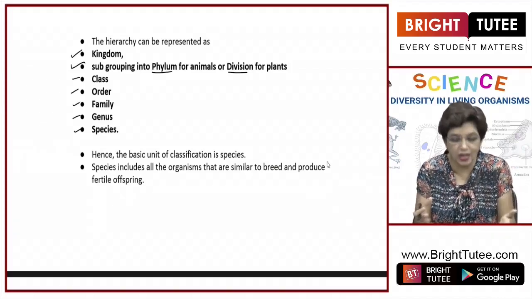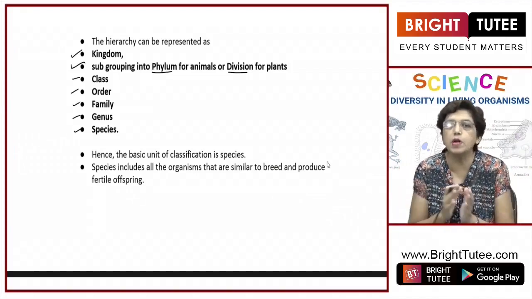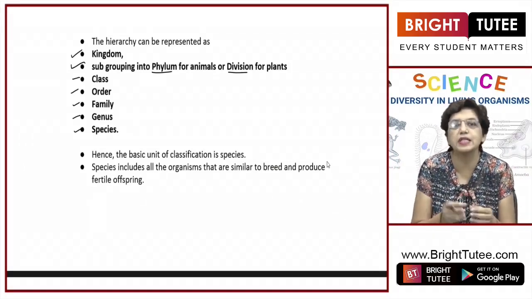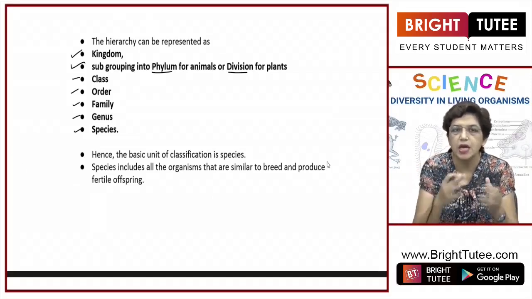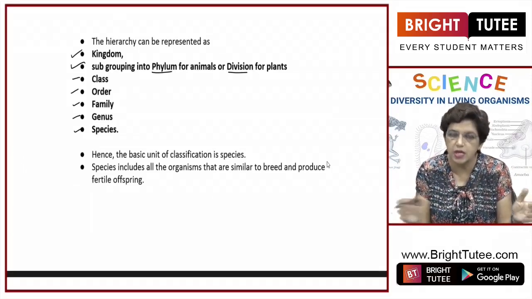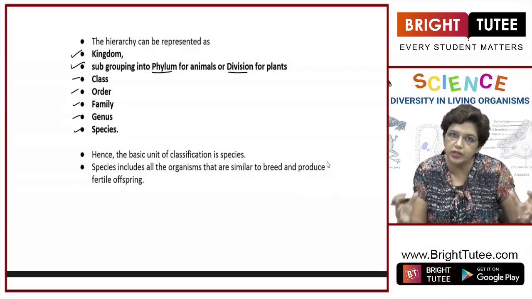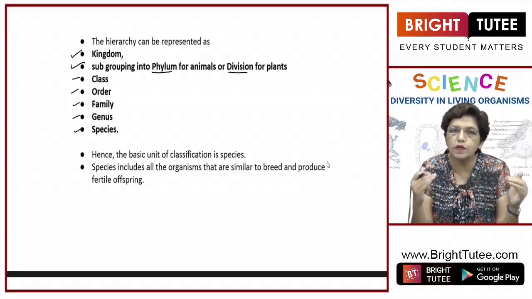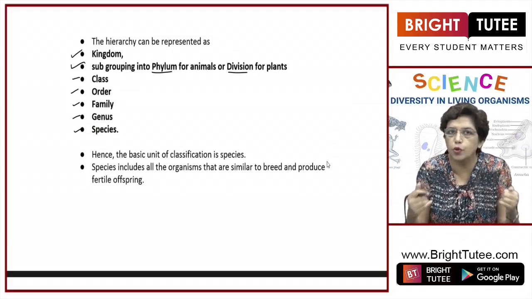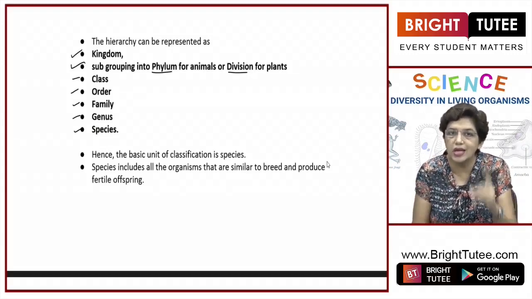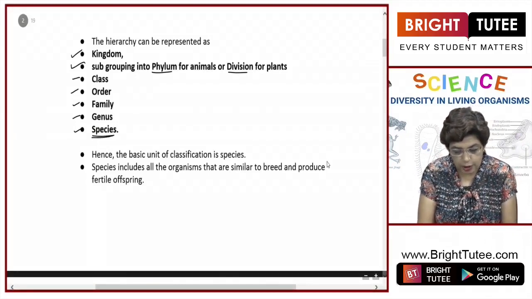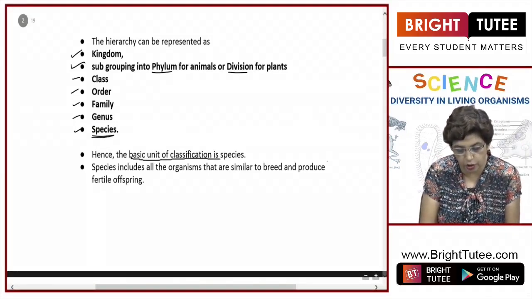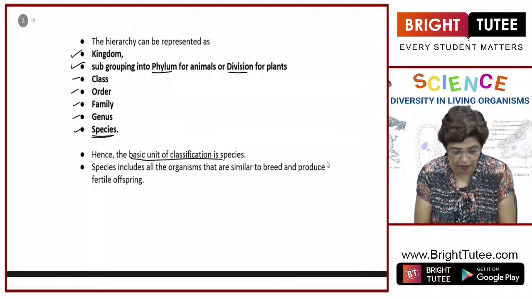You can easily understand that the maximum number of organisms are present in the kingdom, because all the organisms, the lakhs of organisms, are divided into five groups, the kingdoms. Then each kingdom is divided into further subgroups. So the number of organisms in subgroups keeps on decreasing. The least number of organisms will be present in a species. Species is the basic unit of classification, right? It is at the lowest level of the hierarchy.